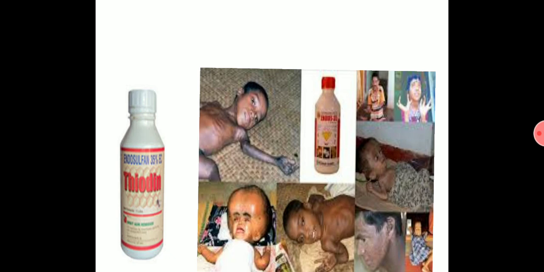This was once used in Kerala, and because of the use of endosulfan, the people who had consumed the food, or it may be that it polluted water, through water or through food, the children were born with all these types of disabilities. So this is the harmful effect of insecticides or fertilizers or whatever it is. If you are using these chemicals, it may cause bad effects to humankind.